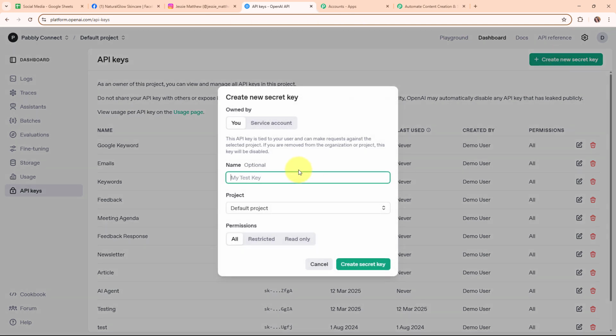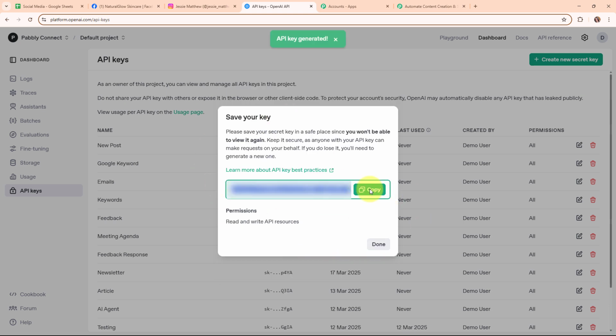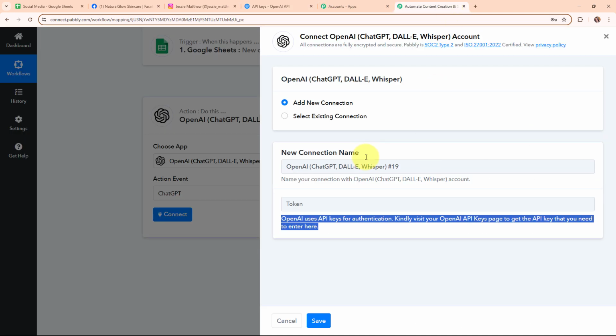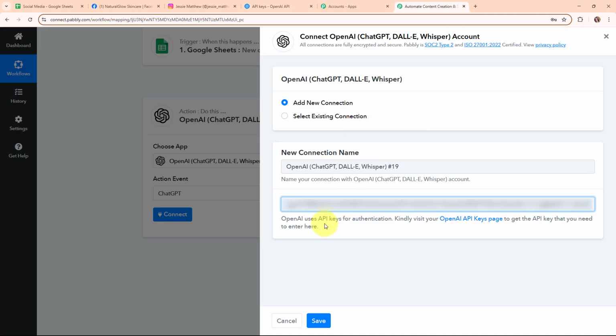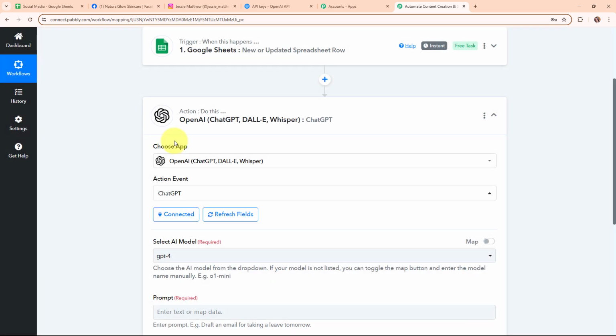Now I'm going to give a name to my secret key, that is New Post, then select my project as Default project, and click on Create secret key. Here you can see the API key generated. I'm going to copy it and move back to Pabbly's workflow. Here I'm going to paste the API token. After successfully entering the API token, I'm going to click on Save. And here you can see we are now successfully connected.